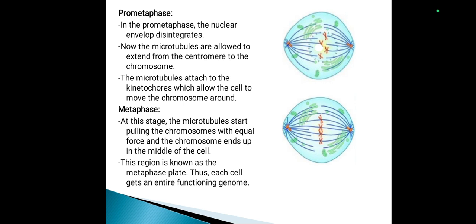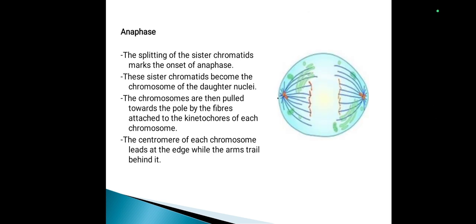Next one is metaphase. At this stage, the microtubules start pulling the chromosomes with equal force and the chromosomes end up in the middle of the cell. This region is known as the metaphase plate. Thus, each cell gets an entire functioning genome.